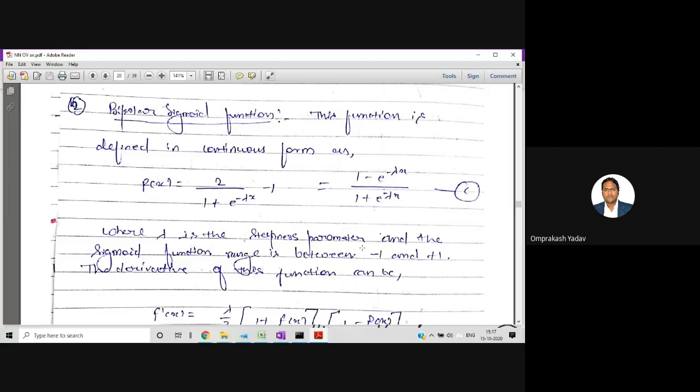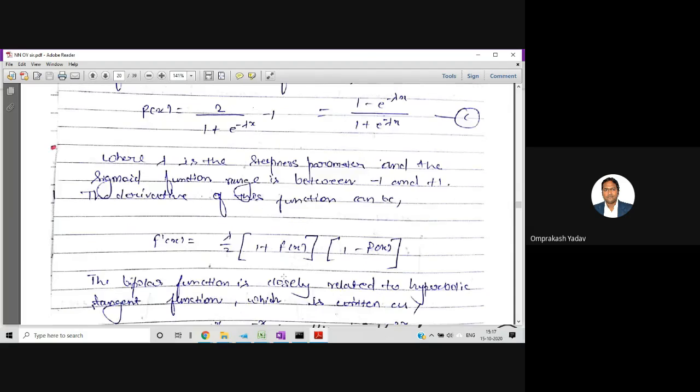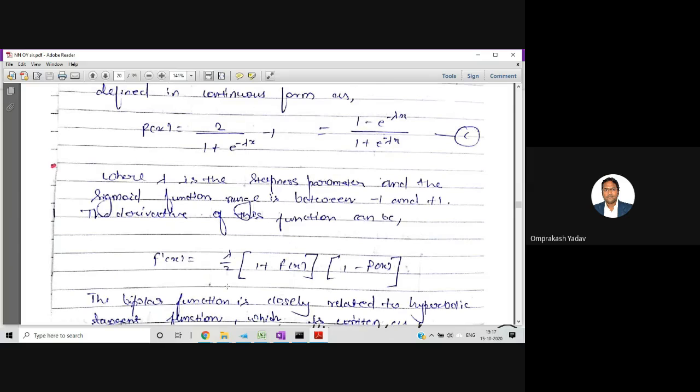Here lambda is the steepness parameter and the sigmoidal function is in the range of minus 1 to plus 1, because this is bipolar, so we have two ranges. And here f dash of x will be given by lambda by 2 into 1 plus f of x into 1 minus f of x. If we have this kind of equation, then the derivative can be written this way: 1 plus f of x, 1 minus f of x, lambda by 2. In 12th we used to have this kind of expression, and then we used to prove it in the derivative chapter.